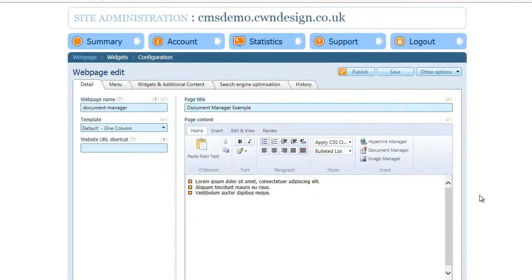In this video, I'm going to give you an introduction on how to work with documents within your content management system. What I've got here in front of me is just an example web page which I've created for this illustration with a couple of bullet points and some lorem ipsum in place.